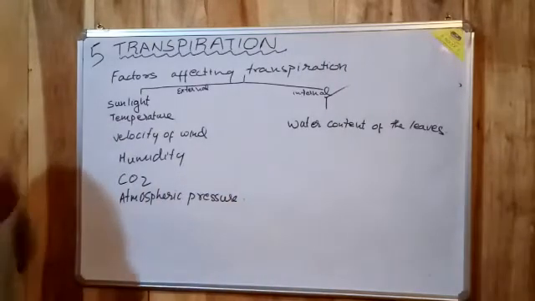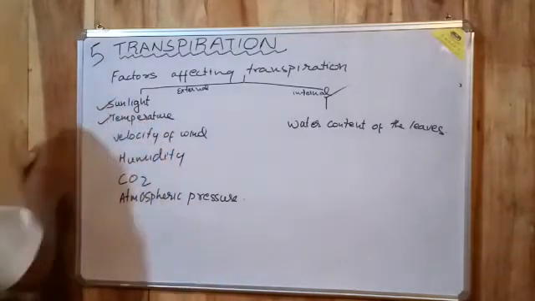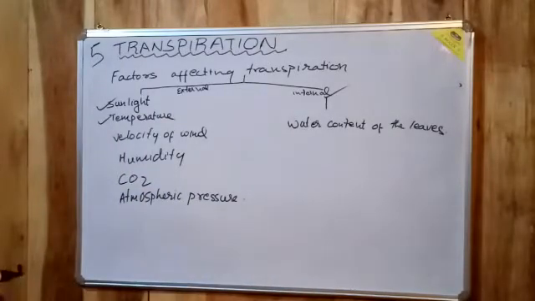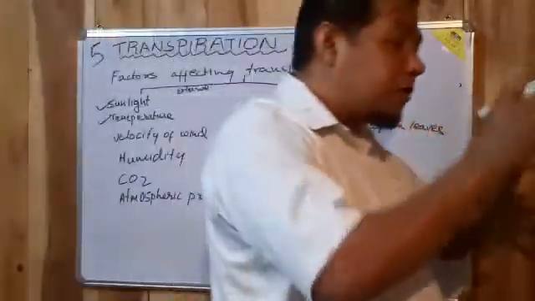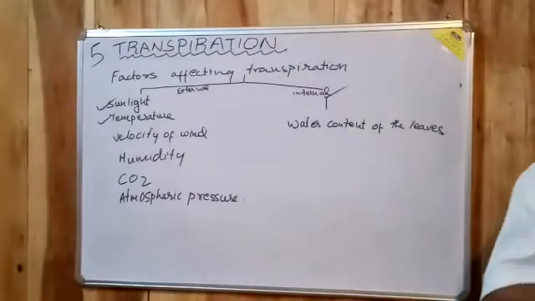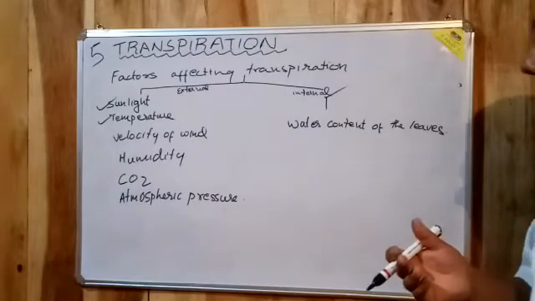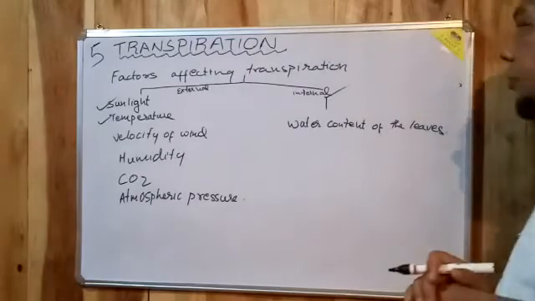Whereas the other factors, that is sunlight: if there is more sunlight, there is obviously more heat, and when there is more heat, more transpiration takes place. Similarly with temperature, with an increase in temperature, more water transpires, because of which sometimes you may have seen a wilted plant. The leaves may have drooped down because of less absorption of water and more evaporation. The wilting takes place. So temperature also affects transpiration.